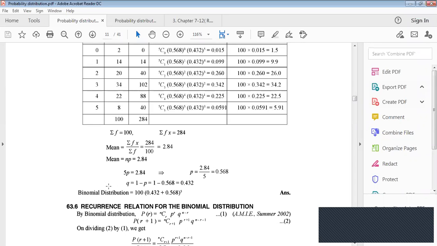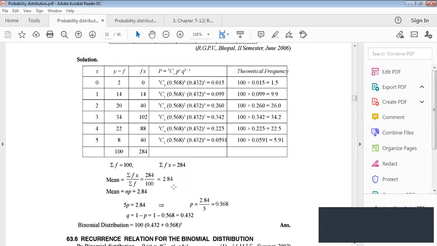So the binomial distribution is 100 times (0.432 plus 0.568), that is (q plus p) whole to the power 5, the binomial distribution. This is the result. Very easy.